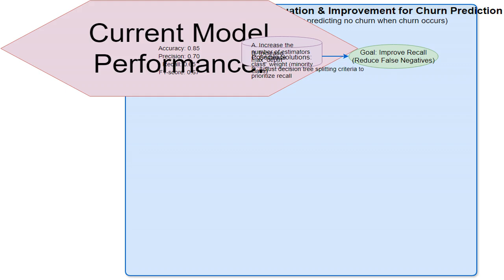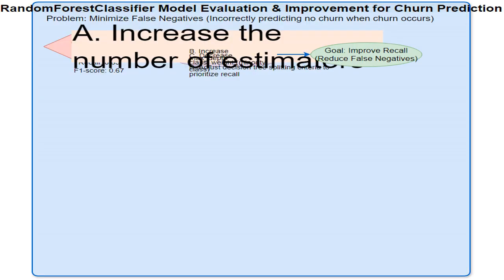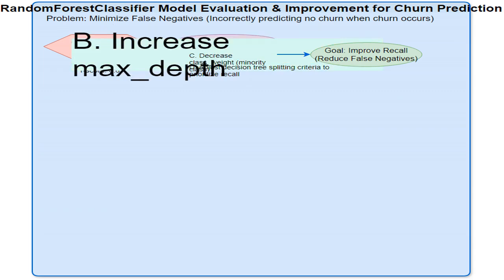The model is 85% accurate overall. While this sounds good, it doesn't tell the full story since our focus is specifically on improving recall for the minority class. Decreasing the minority class weight would actually make the problem worse. By reducing the weight given to the minority class, customers who churn, I'll be making it harder for the model to identify them, which directly contradicts my goal. The random forest classifier in Sklearn doesn't offer a direct way to control splitting criteria to optimize recall. Adjusting class weights is the better approach.